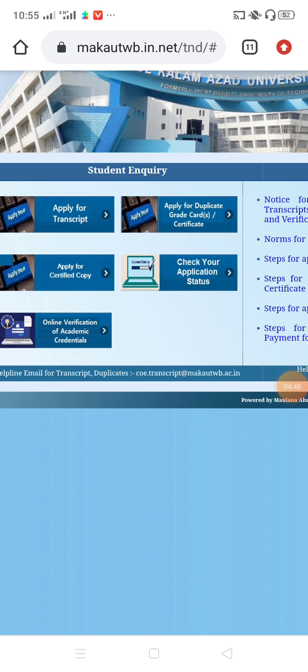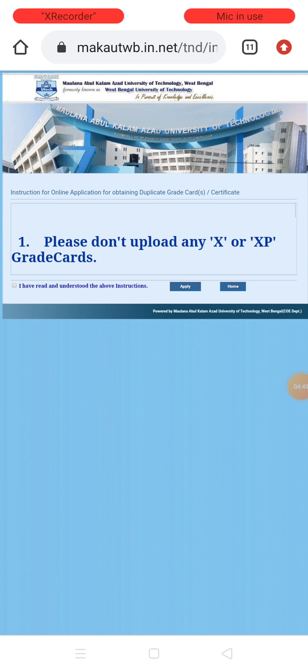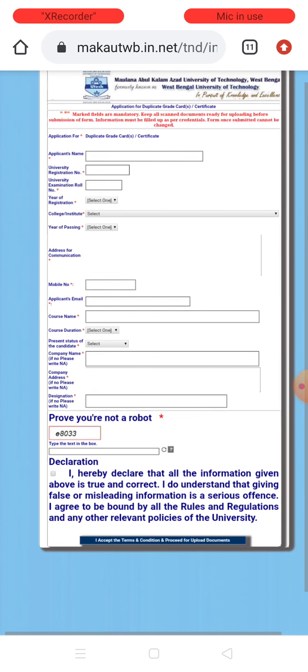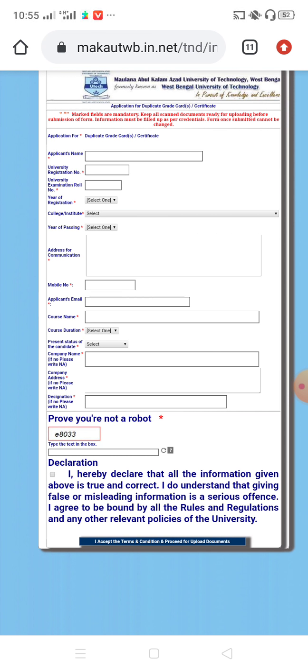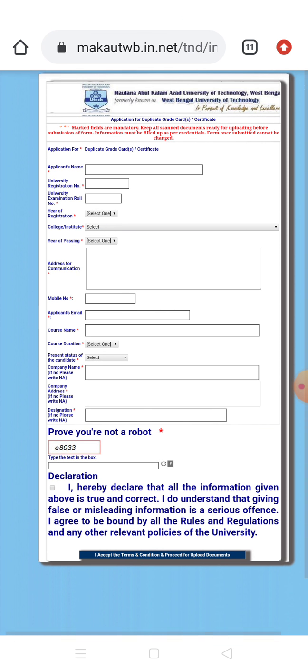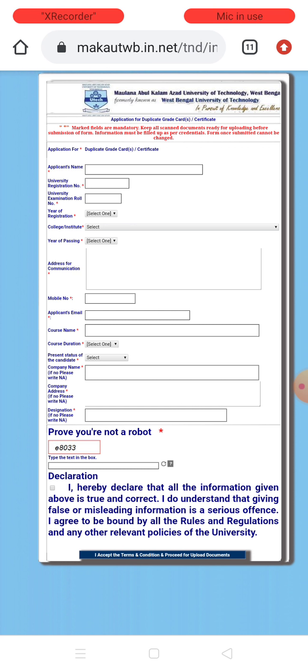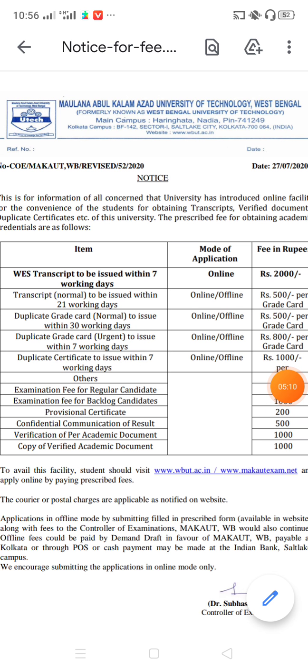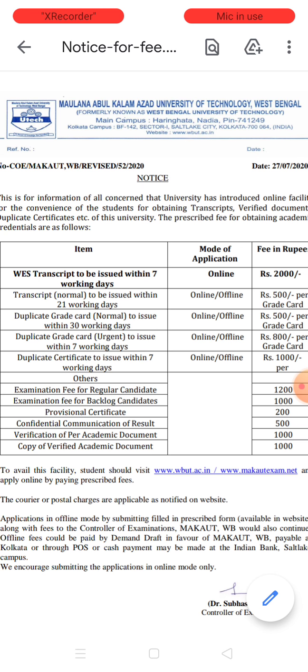And if you want to apply for the duplicate grade card, you can apply from here also. The procedure is almost the same. After filling the form, another form will open where you have to put your address and pay the required fees. I have already shown you for which certificate you have to pay how much fees. So if you fill the form from the official site, you can receive the transcript, duplicate grade card and duplicate degree certificate at your home via courier service or speed post service.